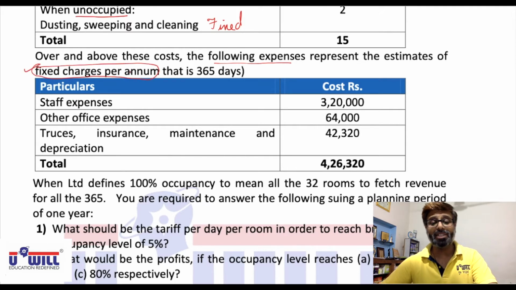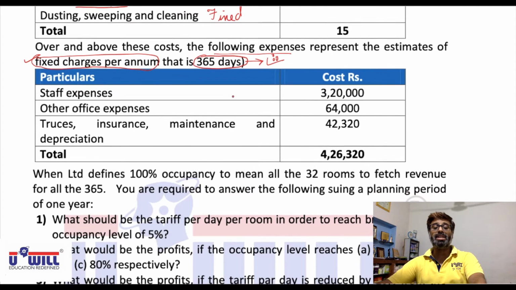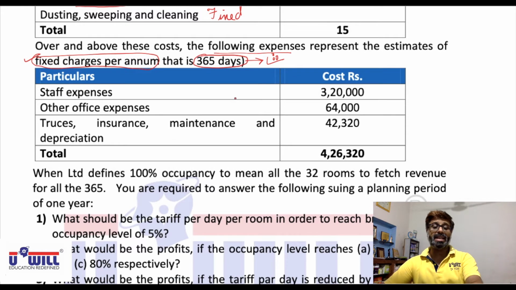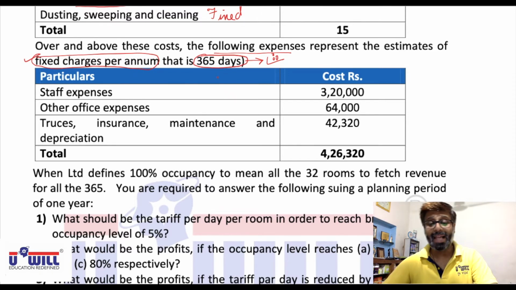These all are fixed charges and for the first time in the question it is given 365 days, or else in all other questions it has been either given 360 days or if nothing is given we assume 360 days. But in this question we have to solve it taking 365 days as it is already given in the question.